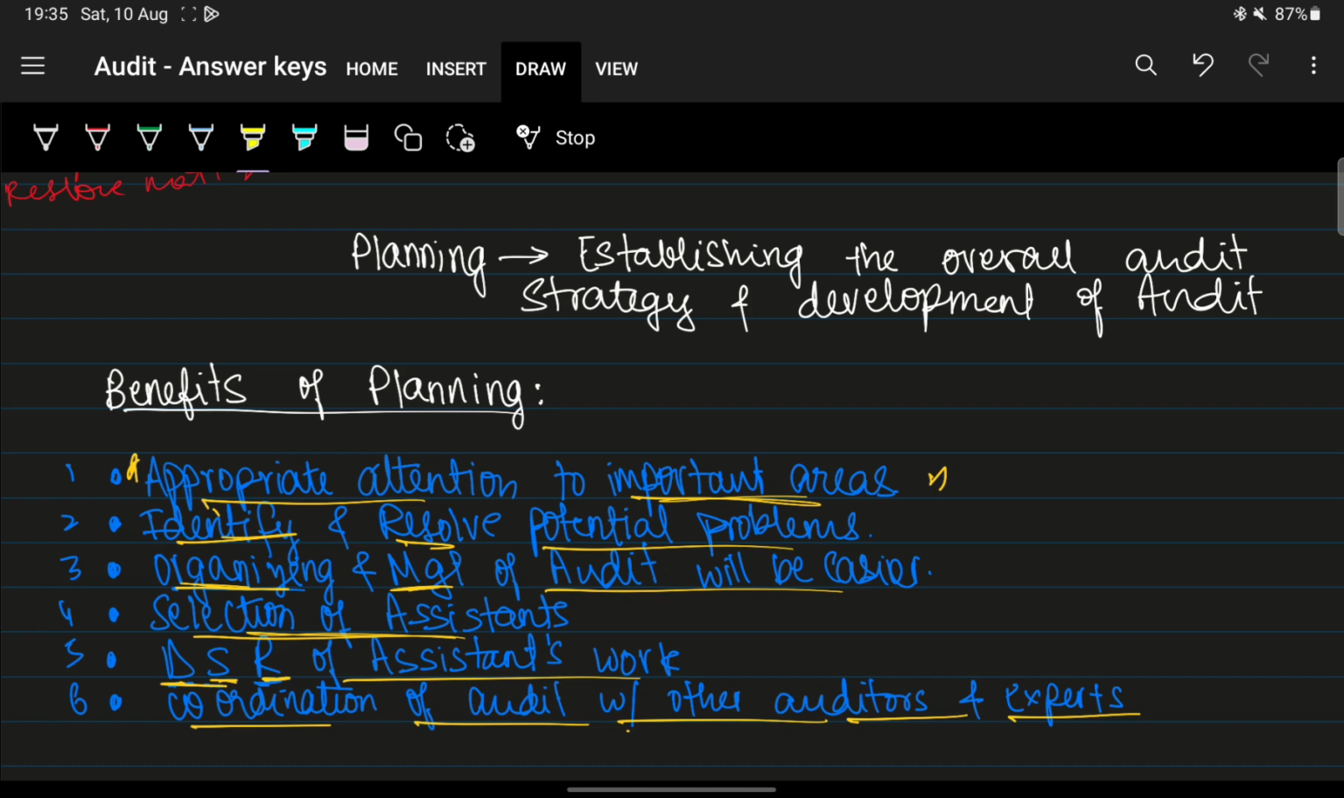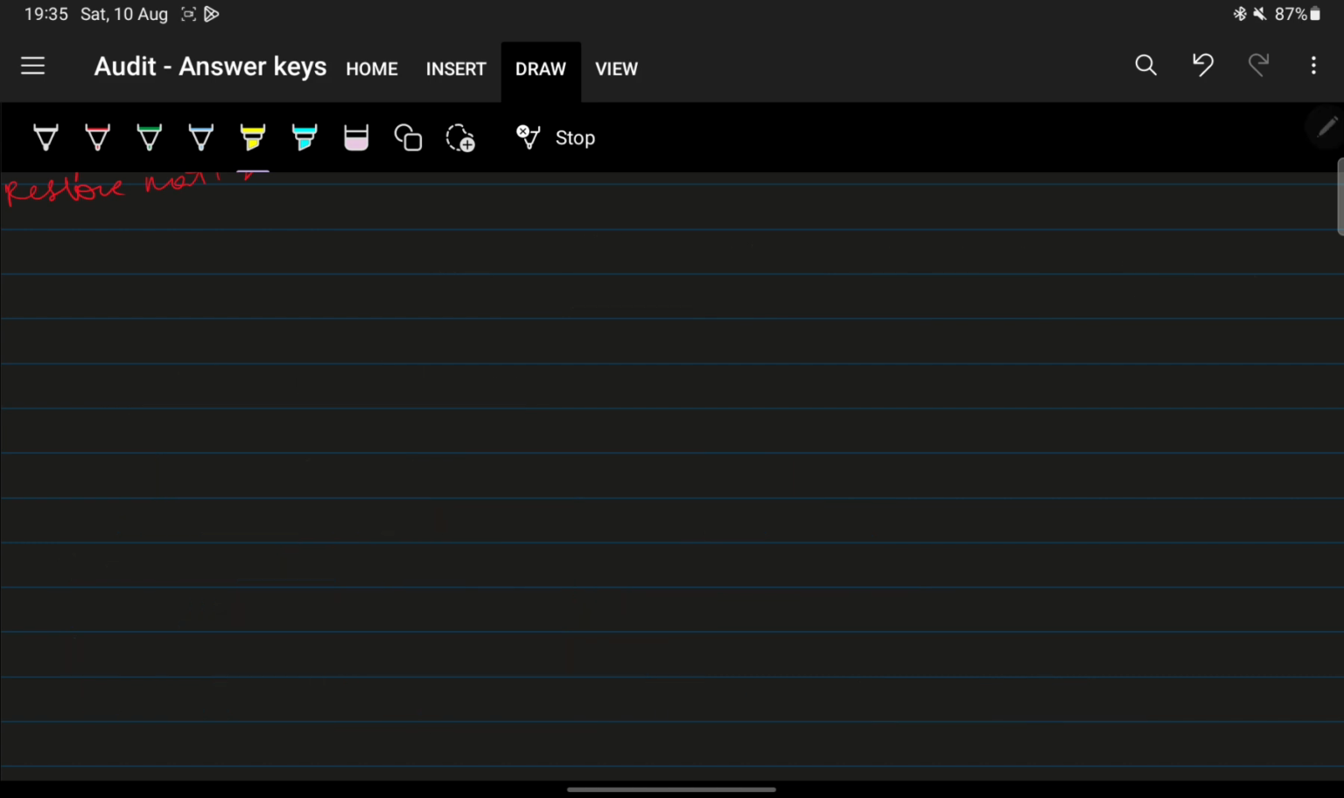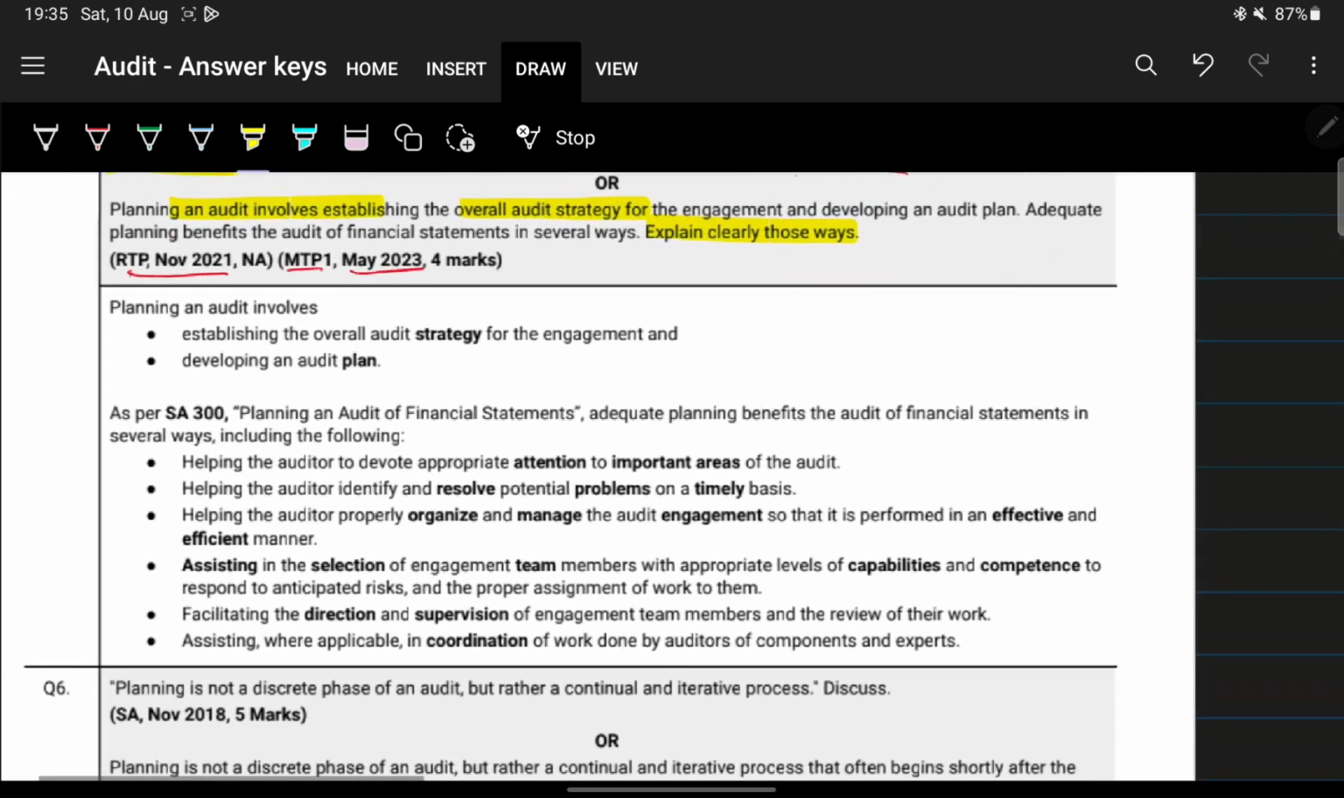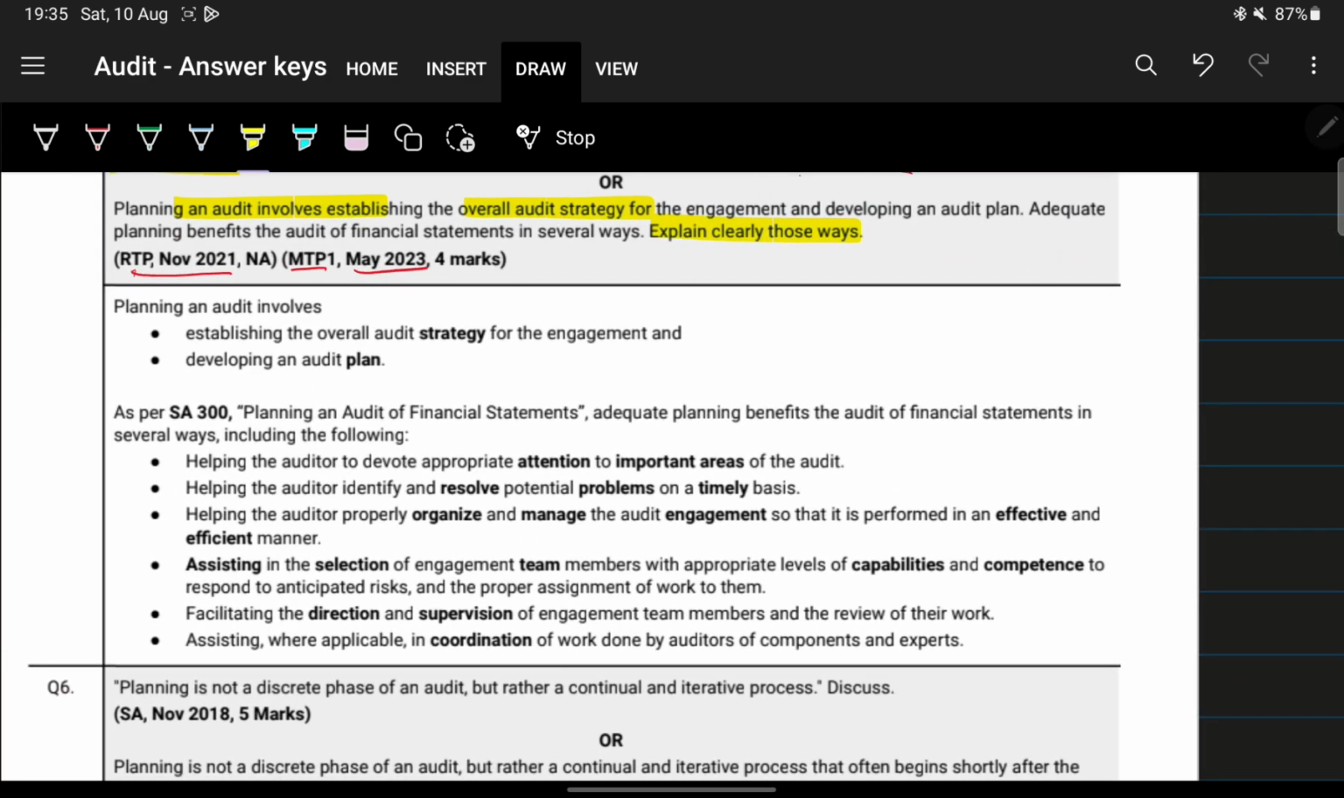You can see how many times this question has been asked, right? So we will give the same amount of importance. Okay, next we'll move on. Now we'll just read from here. So the same thing, right? We had also written establishing overall audit strategy and developing an audit plan. Next, as per SA 300, planning an audit of financial statements.